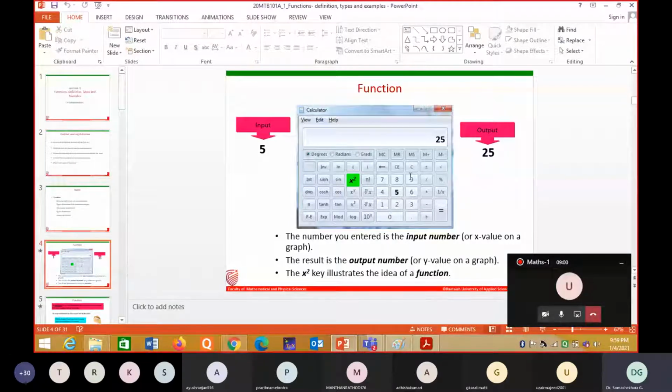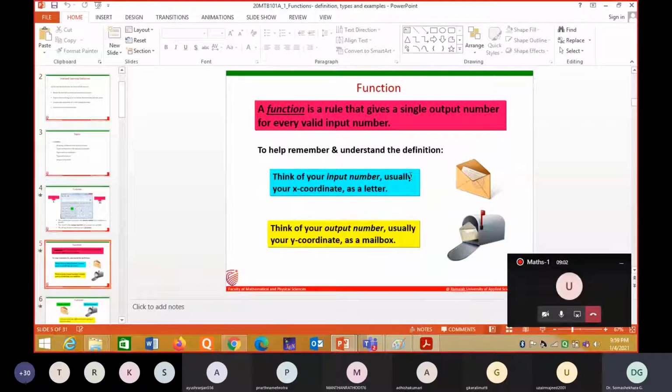Another example. A function is a rule that gives a single output number for every valid input number. Usually your x coordinate becomes the input value and your y coordinate becomes the output value. The letter is an input and the mailbox is an output.